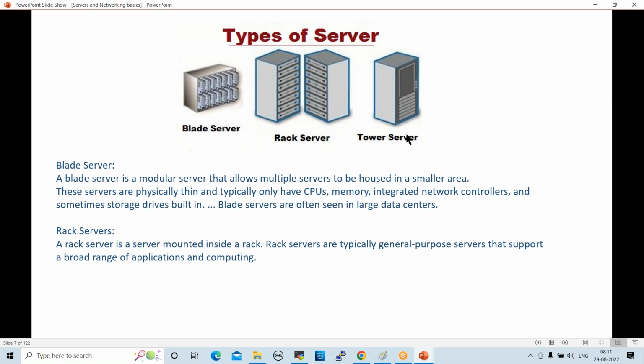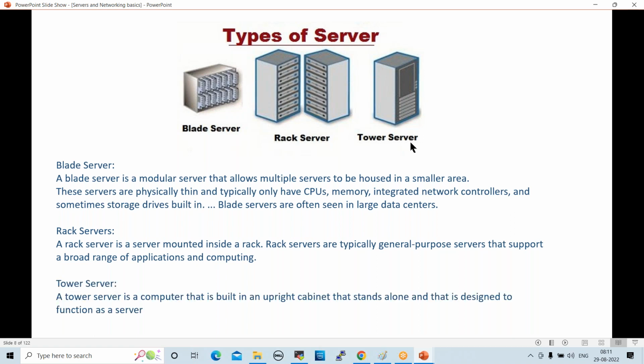Okay. So next one, tower server. What is a tower server? A tower server is a computer built in an upright cabinet that stands alone, and that is designed to function as a server. So this is a bit older server. In a single tower, we configure only one server, and this tower will have one monitor, one CPU, one keyboard. These are the bit older servers.